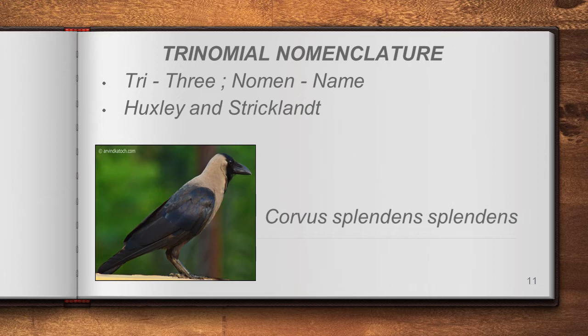So splendens in the sense this particular organism may come under the same species splendens, but among them even little minute differences will be there. That's why they have made it a subspecies. So that's why the subspecies name also will be included. Here the subspecies is also splendens. That's why it is getting the name Corvus splendens splendens, which means the first name Corvus is genus, splendens is species, and splendens is again subspecies. So the organism is getting 3 names. Is it clear? That method is called trinomial nomenclature. Fine.